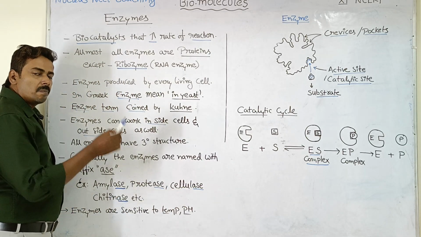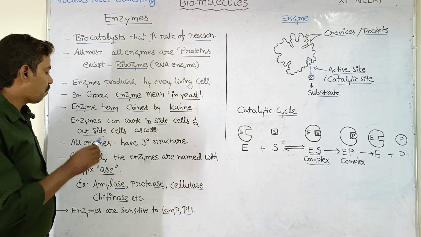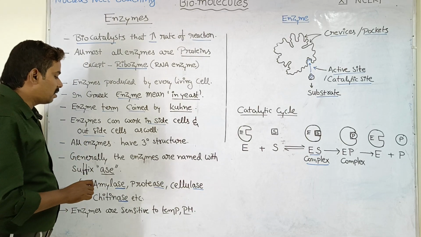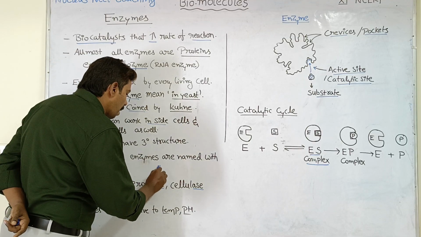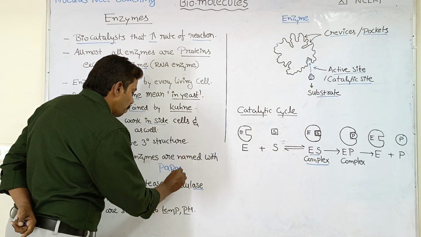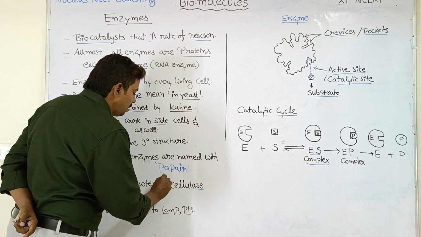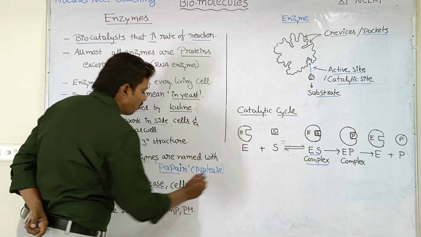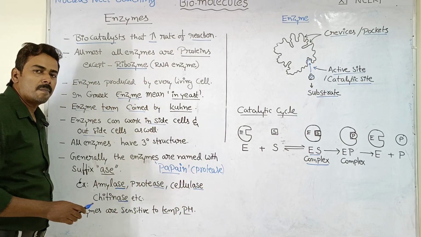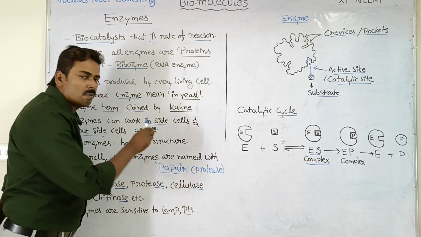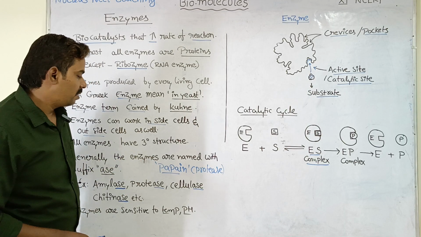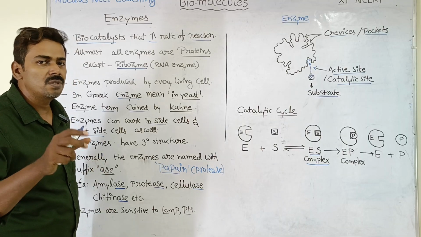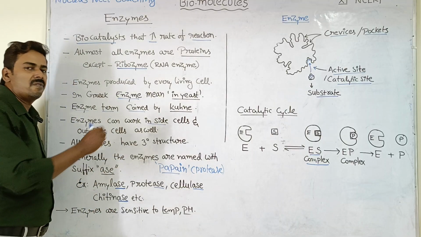Similarly, chitinase. But there are certain enzymes which do not follow this criterion of ending with the suffix ase. So what is an example for that? Papain. Papain is an enzyme. Actually, it is a kind of protease enzyme which is obtained from the papaya plant. It can break down proteins into peptones and amino acids. This is also an enzyme but does not end with the suffix ase. Okay, there are a few such enzymes which do not end with the suffix ase.